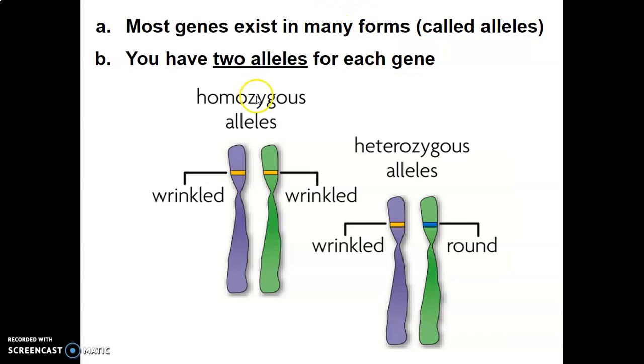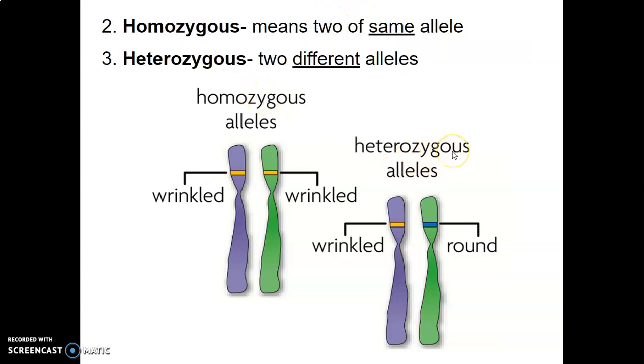You see these terms homozygous and heterozygous. Let's look at those a little closer. Homo means same. Anytime you see the prefix homo, it means same. So that means you have two of the same alleles. The allele, or that variety, that's going to be on the gene that you have one from mom and one from dad, if they're exactly the same, it's a homozygous pair of alleles. So right here, it looks like we're talking about wrinkled and round pea shapes.